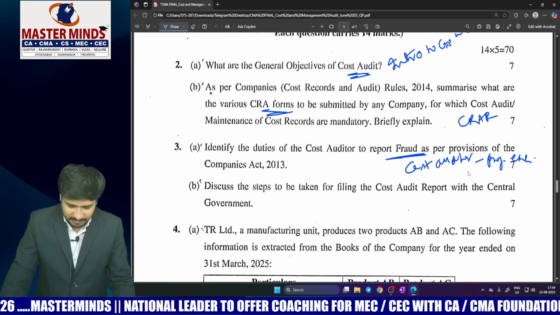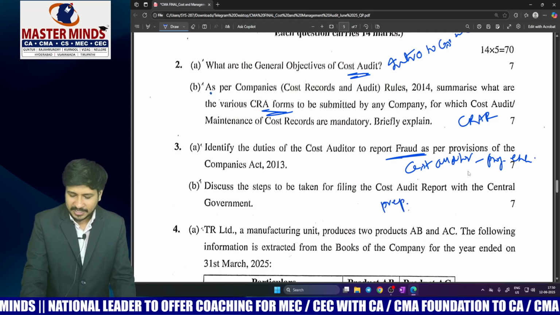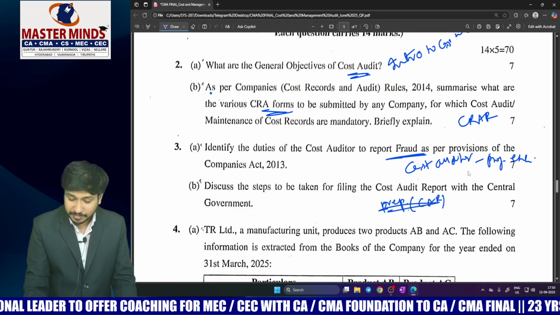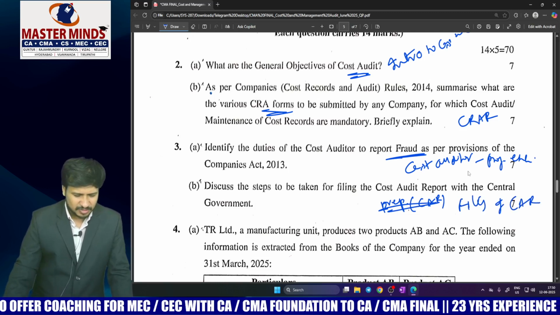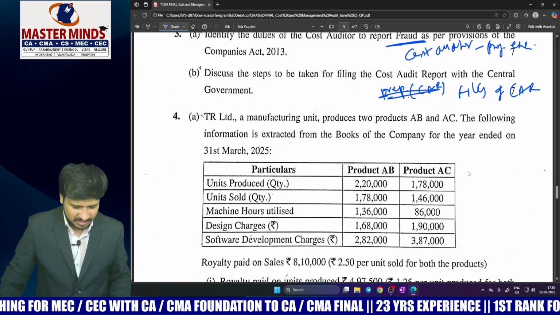And next, discuss the steps to be taken for filing of cost audit report with the Central Government. This is preparation of cost audit report and filing of cost audit report through XBRL, which is very simple. 2A, 2B, 3A, 3B: expected questions, important questions, very simple.